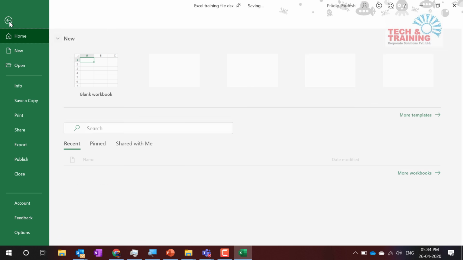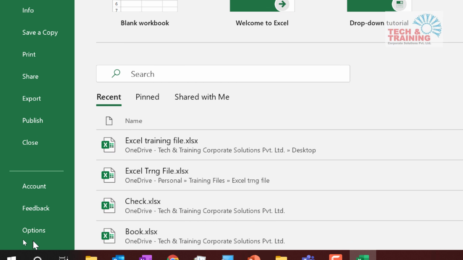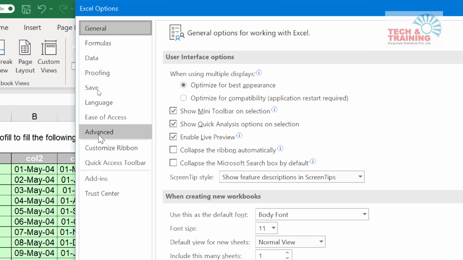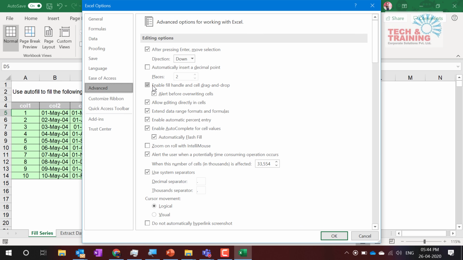What you need to do is go to File and Options. When you go to File Options, on the left hand side you have something called Advanced. When you go to Advanced, the third option says Enable fill handle and cell drag and drop. Make sure you do not uncheck it.